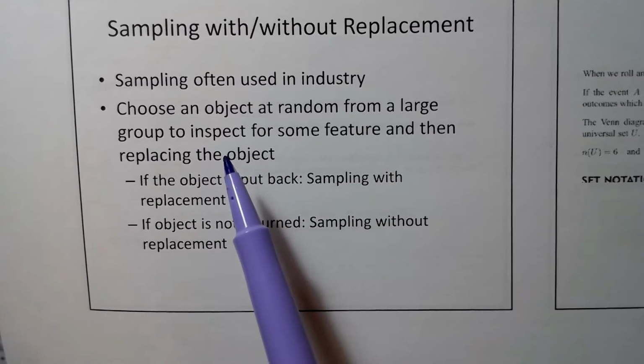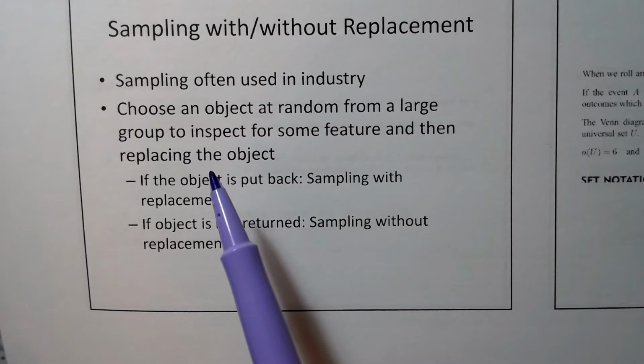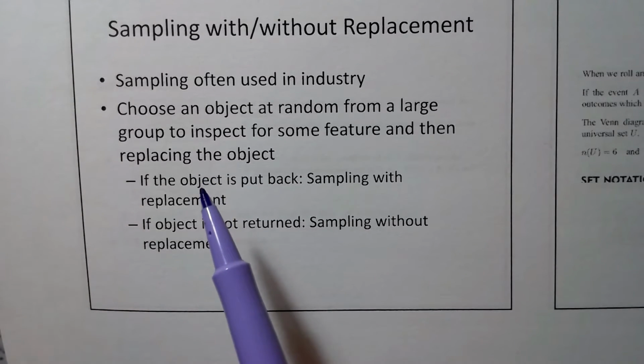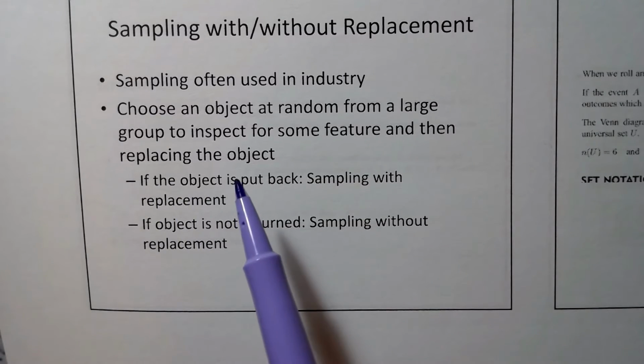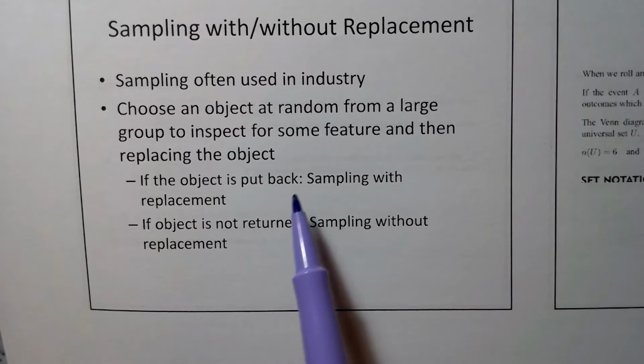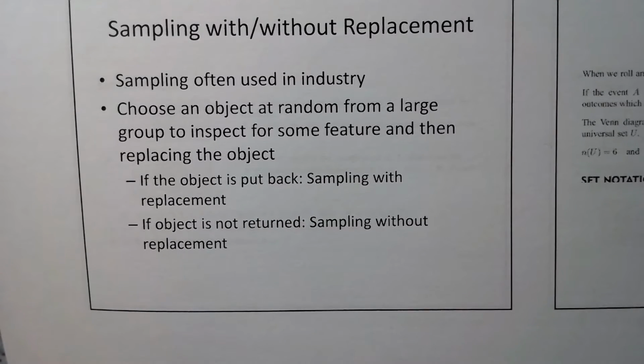you think of all these pop caps on a conveyor belt, thousands of them, and some guy walks around and takes one here and takes one 3 miles down the conveyor belt or something, and then they test them to see what's going on with them. If the object is put back onto the conveyor belt, then that would be sampling with replacement. And if it's not put back, it's called sampling without replacement. So I pull a pop cap and inspect it and put it back on the conveyor belt. That would be with replacement.